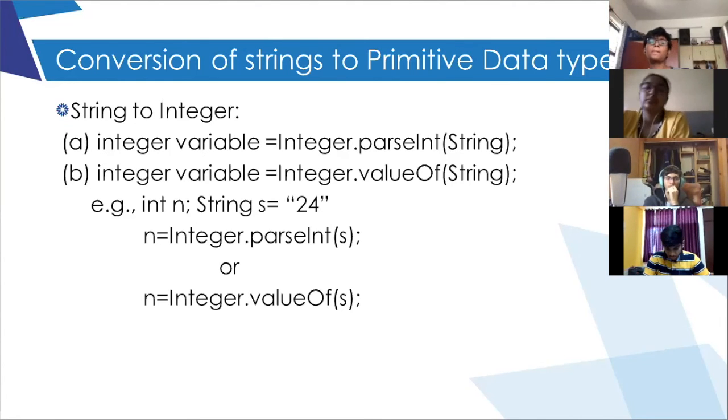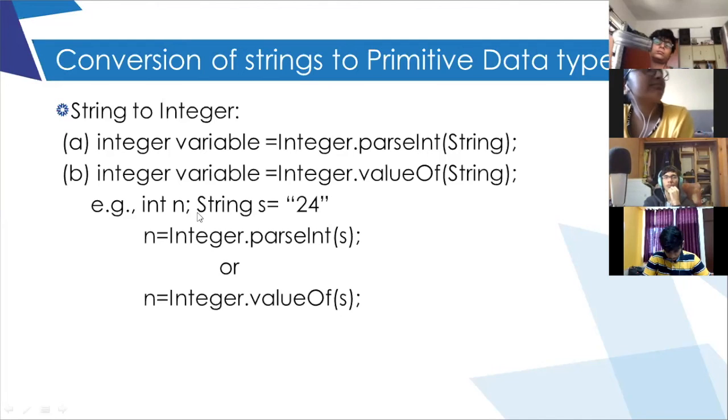Now, these are the two methods of converting an integer to a string, and next we will convert a string to an integer. Here, the integer variable you define is equal to Integer.parseInt(string).